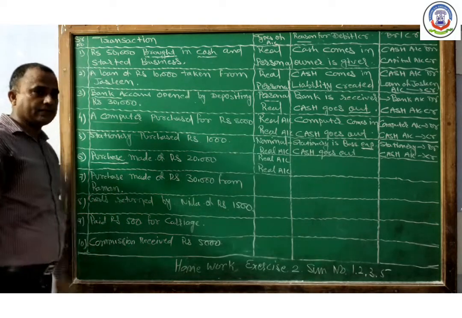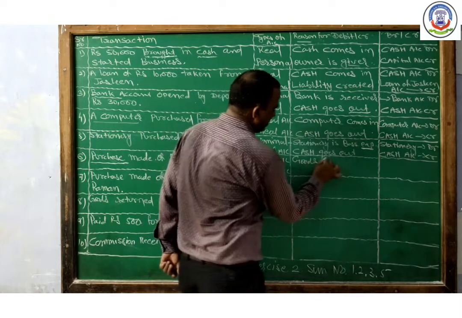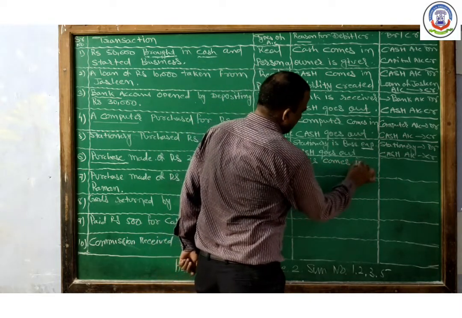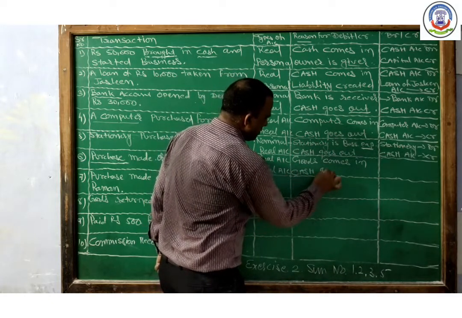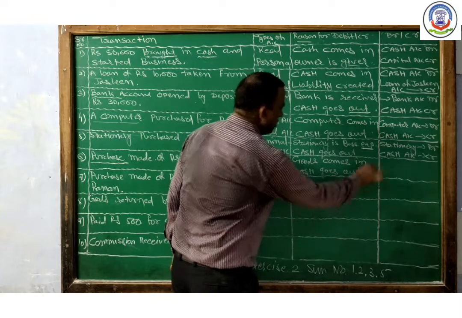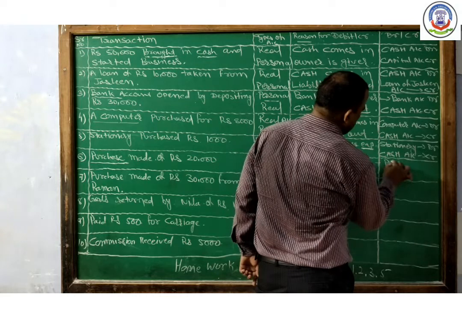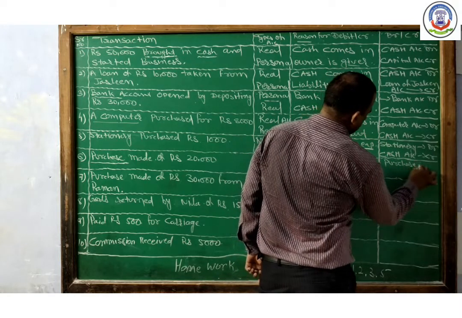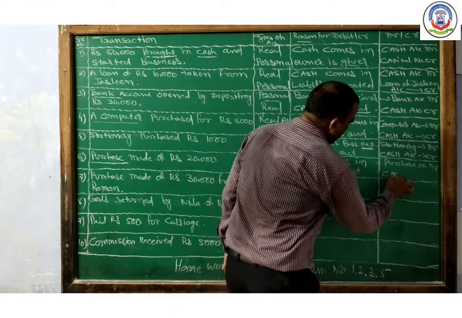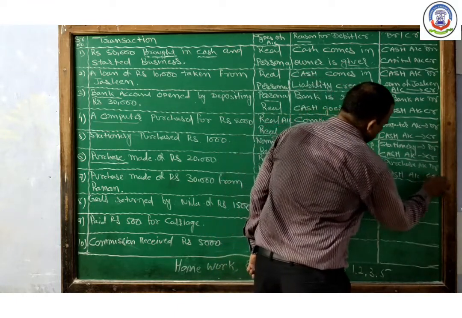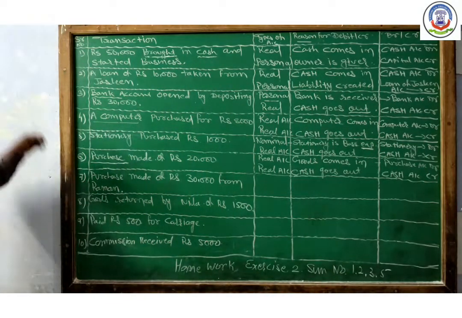So when we purchase, goods comes in and cash goes out. So here we record purchase account DR and cash account CR. That means credit.